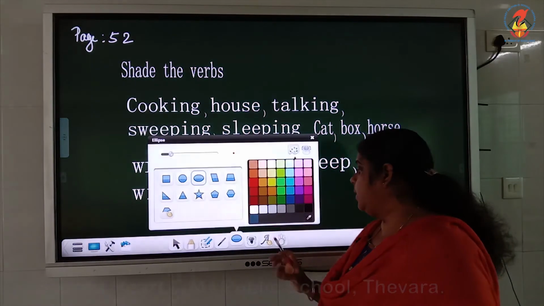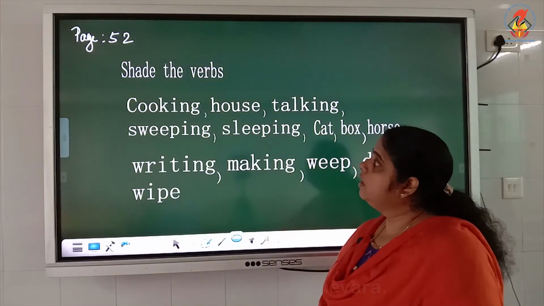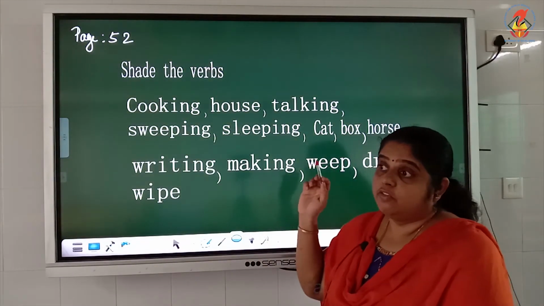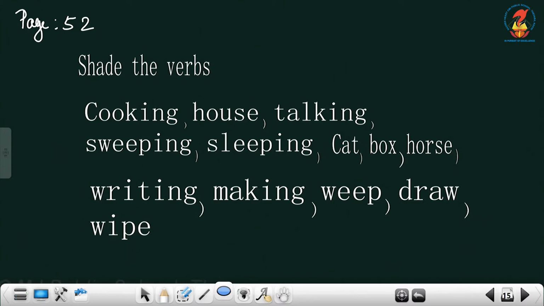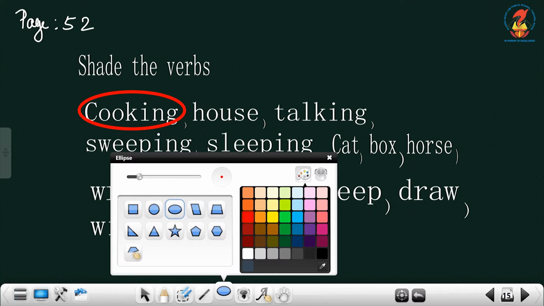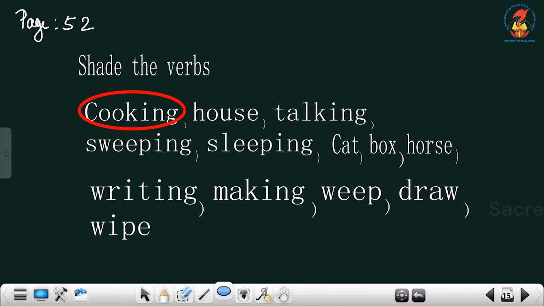Then first one. You have to tell me which are the verbs. Cooking is a verb? Yes, it's a verb. So circle cooking. Then what about house? Is house a verb? No, house is not a verb.